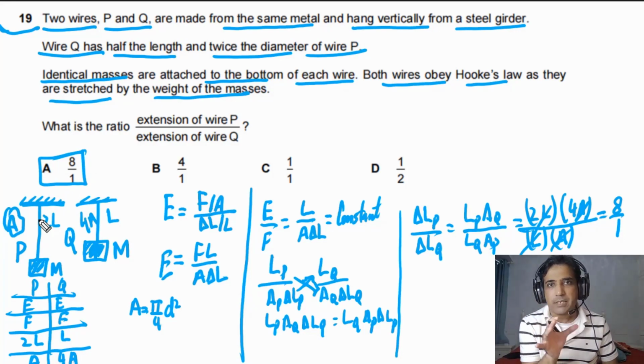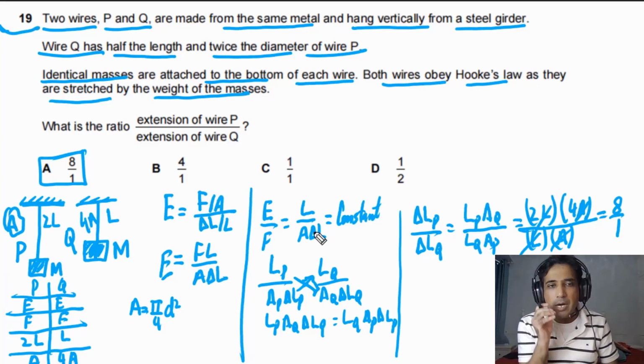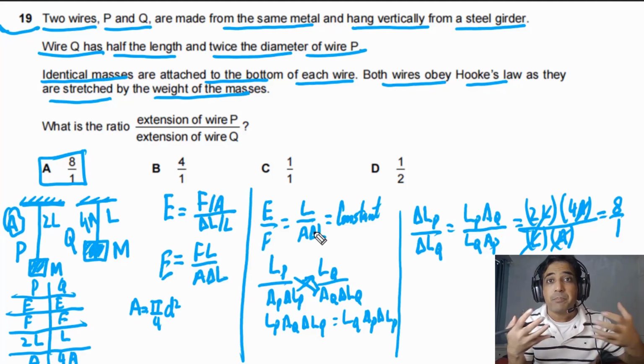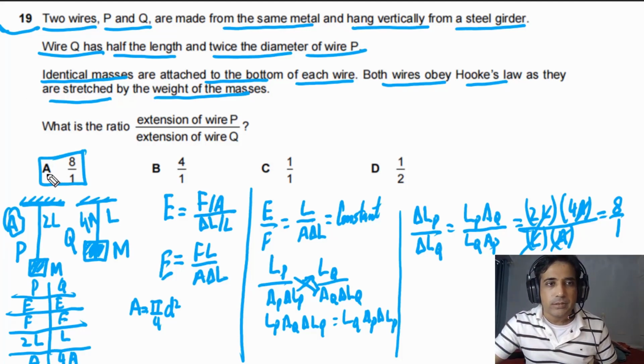This is the best technique to handle Young's modulus questions, or any other where you have to compare two different wires or two different resistors. You can use the same technique. It is a very useful and powerful technique to answer this kind of question. When there is a comparison between two wires or two resistors, you can use this technique. I hope this is clear to you. If you have any question, just leave it in the comments. So the answer for this question is A.